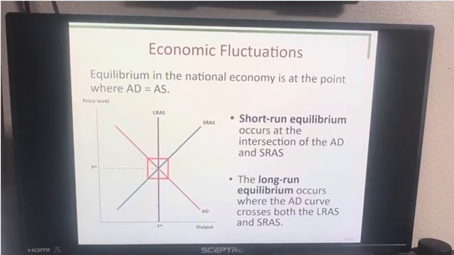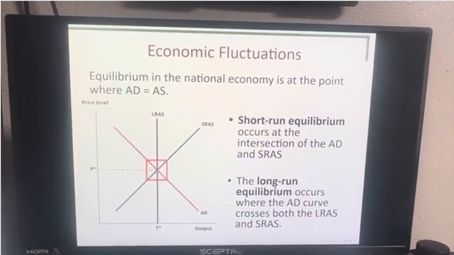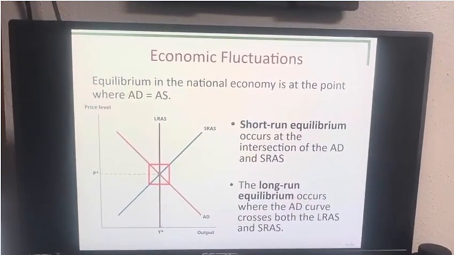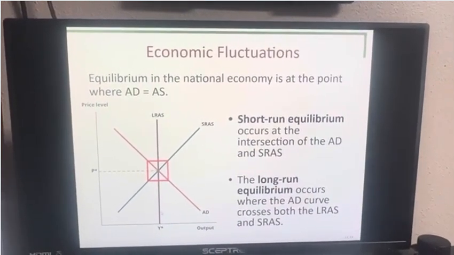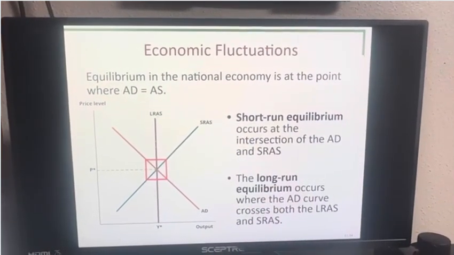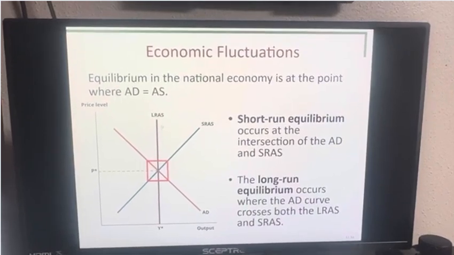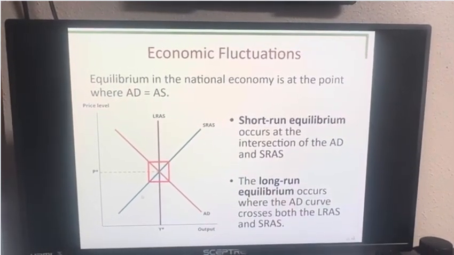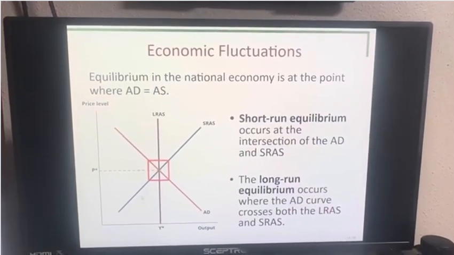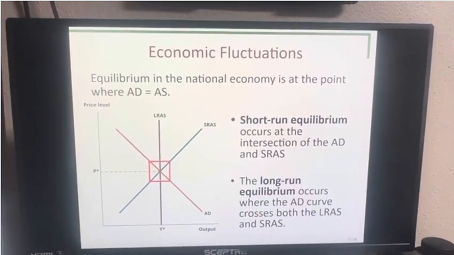The long-run equilibrium occurs where the aggregate demand curve, which is this line here that is sloping downward, crosses both the long-run aggregate supply, which is this straight up and down curve or line, and the short-run aggregate supply, which is this upward sloping line. So this is where the long-run equilibrium would be.